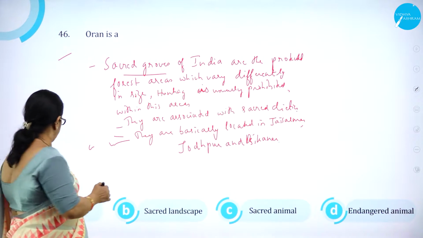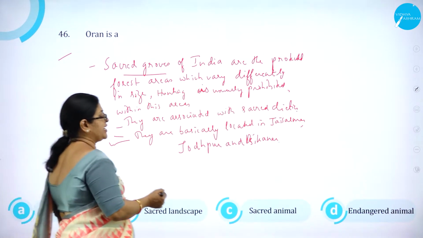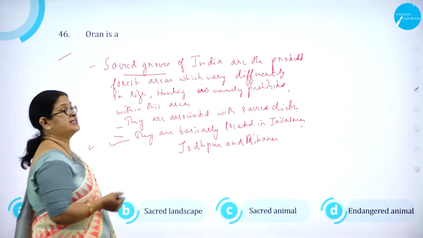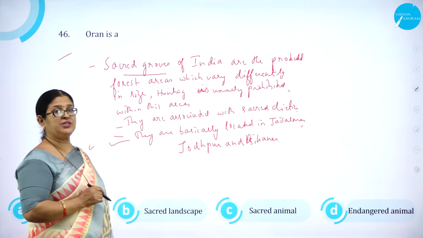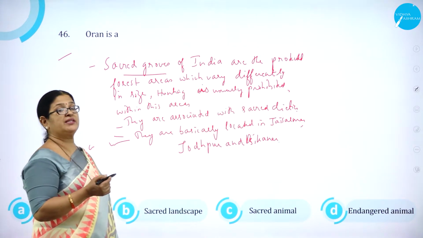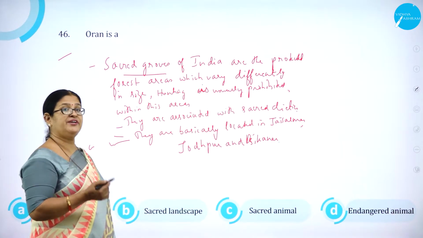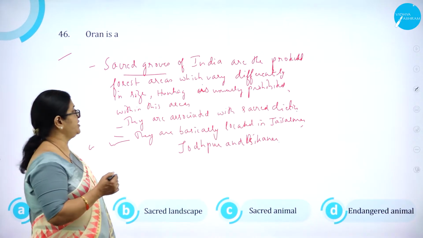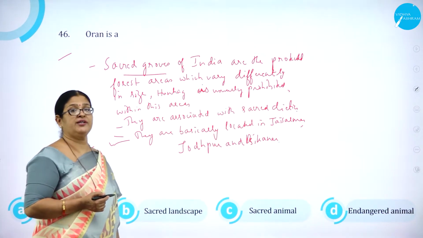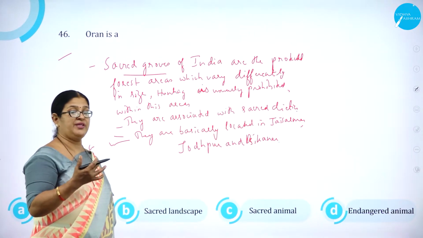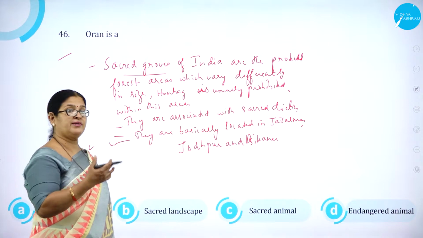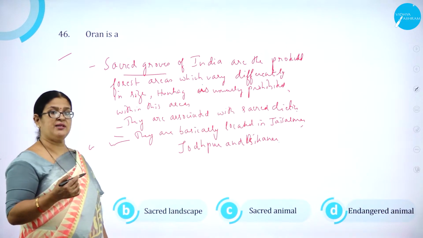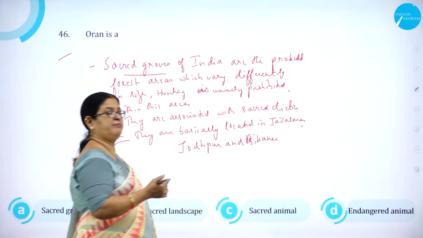Oran is a sacred grove, sacred landscape, sacred animal, or endangered animal. Actually, Oran is a sacred grove. You know what is a sacred grove? Sacred groves of India are nothing but the protected forest areas which differ in size, and as you know, hunting is strictly prohibited within these areas, and they are also associated with sacred deities. That is, people believe that god resides in that particular sacred grove, and usually they are located in Jaisalmer, Jodhpur, and also in Bikaner.